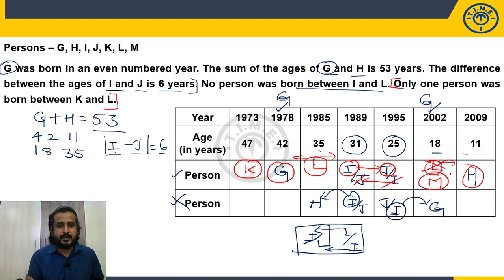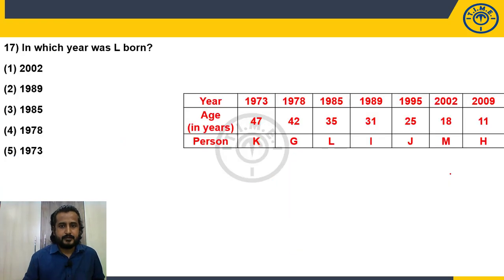A simple mathematical calculation, addition and difference. In which year was L born? L was born in the year 1985. So choice 3.